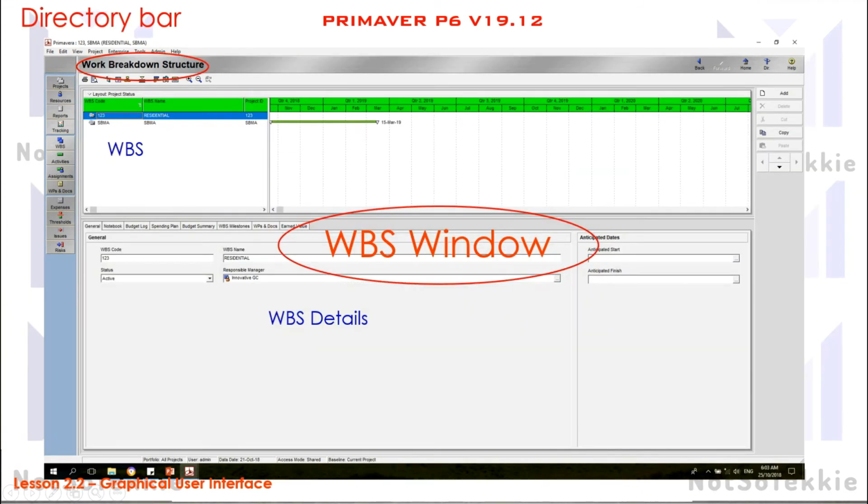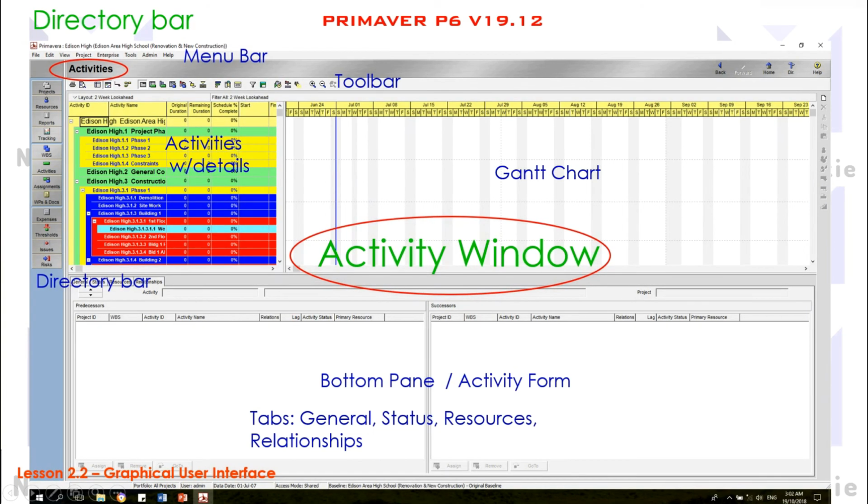If we choose the work breakdown structure or WBS, the WBS window with the corresponding WBS forms below will appear. And if we choose activities, the activities window will appear with the corresponding activity form, and so on and so forth. We will tackle those one by one as we go on in the series of tutorials.